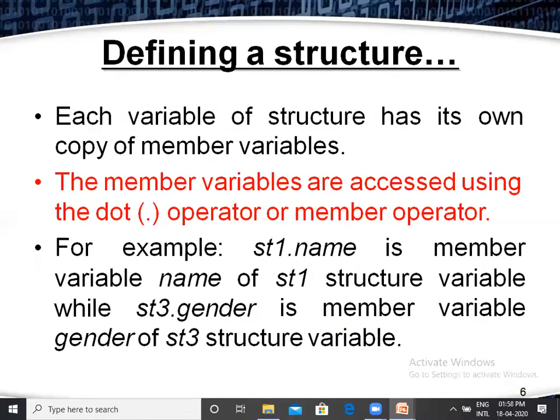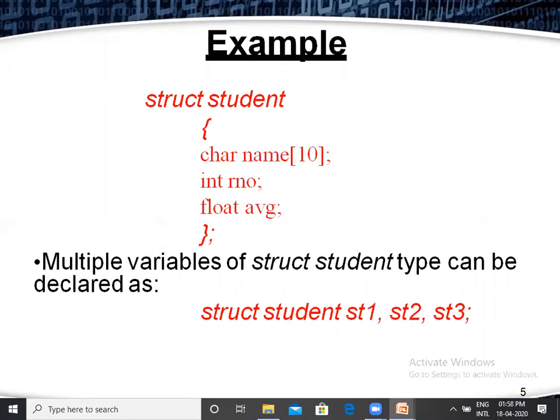Next, how we can access structure variables and its members. Here you can observe two meanings.